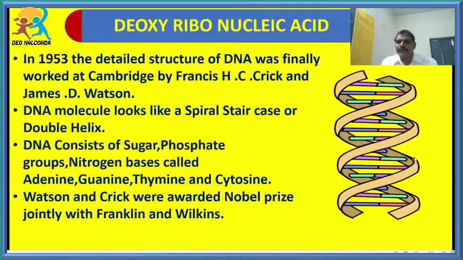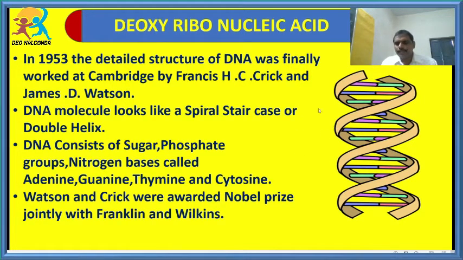By giving this detailed structure of the DNA, Francis Crick and James D. Watson, along with two more scientists, Wilkins and Franklin, were awarded the Nobel Prize for their great contribution to the structure of genetics.